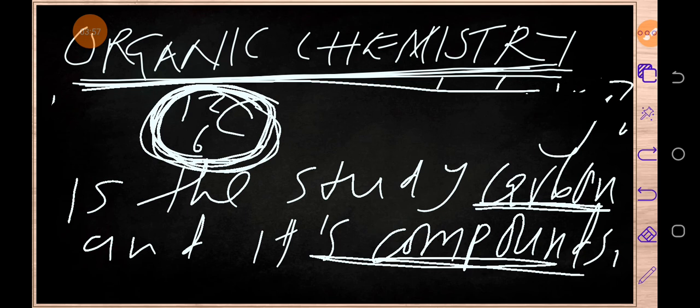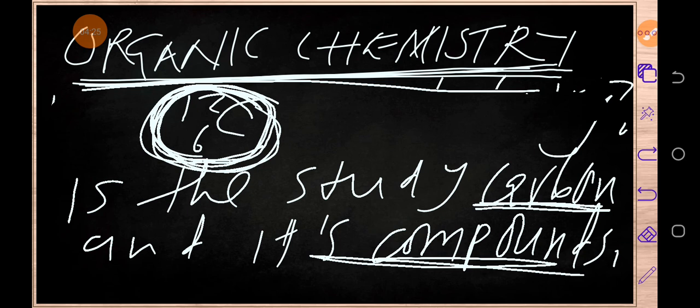If you read in other books, organic chemistry is defined as the study of carbon and the compounds of carbon, except carbonates, carbon monoxide, carbon dioxide, and carbon disulfide. So if you read in other books, that is the definition they normally give.